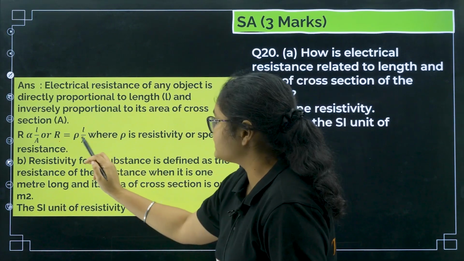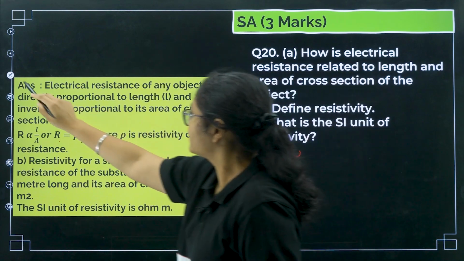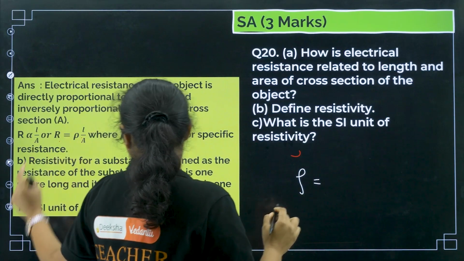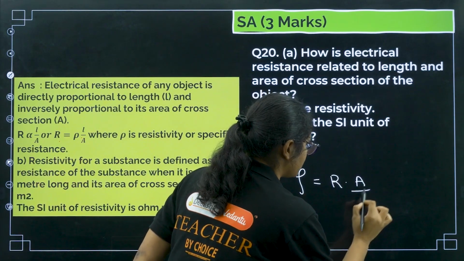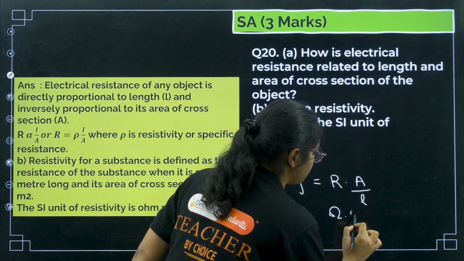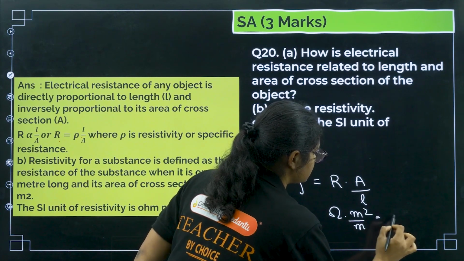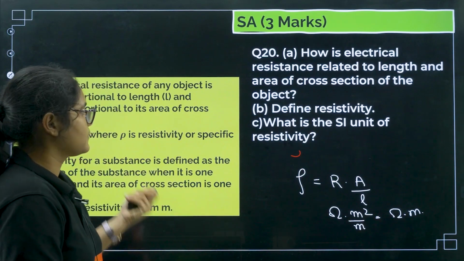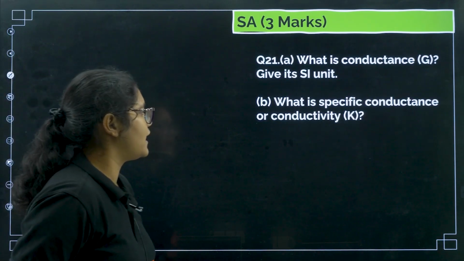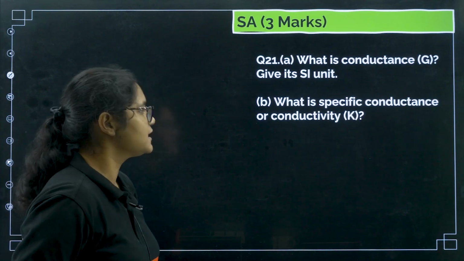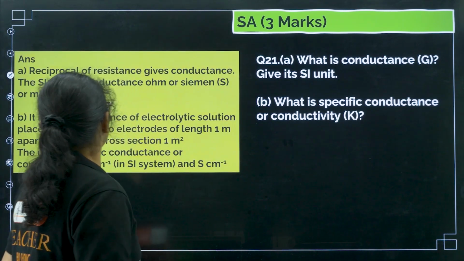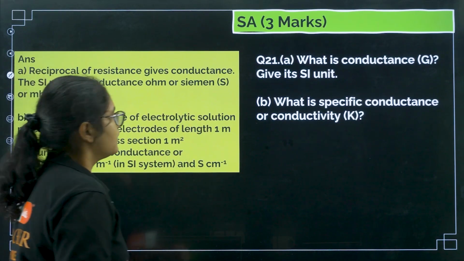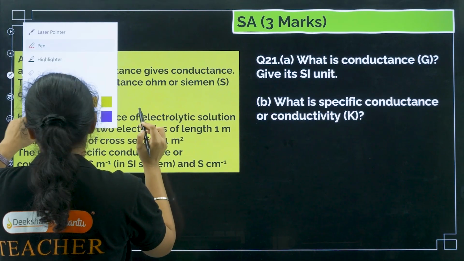Next, SI unit of resistivity. No need to remember the SI unit, you can find it out. Rho is equal to RA by L. R is ohm, A is meter square, L is meter. So the unit will be ohm meter. Next, question number 21. What is conductance and give its SI unit? Conductance we have already discussed. Reciprocal of resistance gives conductance. SI unit is ohm inverse, or Siemens.